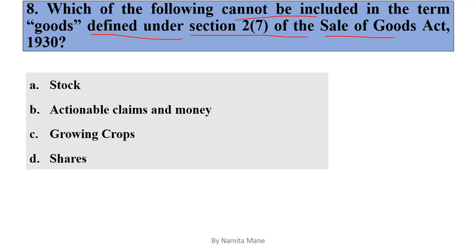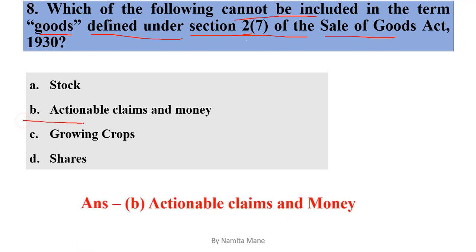So growing crops means the crops which are attached to land and which are growing. So which of these are not included in the definition of goods under section 2 subsection 7 of Sale of Goods Act? So the correct answer is option B. Actionable claims and money are not included in the definition of goods as per section 2 subsection 7. So option B is the correct answer.